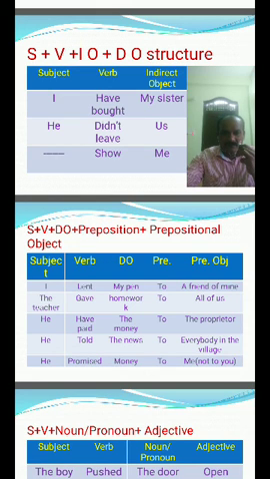I lent my pen to a friend of mine. The teacher gave homework to all of us. He has paid the money to the proprietor. He told the news to everybody in the village. He promised money to me, not to you. I have bought a watch for my sister. Mr. Raman sold his car to a man from Mumbai. She made coffee for all of us. All these sentences are under which structure? Subject plus verb plus direct object plus preposition plus prepositional object.